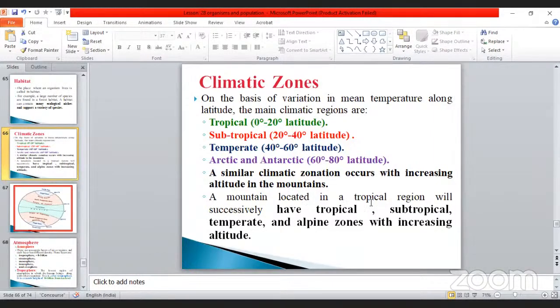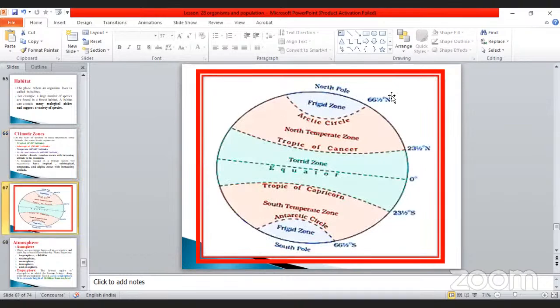A mountain located in the tropical region will successively have tropical, subtropical, temperate and alpine zones with increasing altitude. Already we discussed these things also. 66 degrees north and 66 degrees south are the Arctic and Antarctic. The temperature will be very low, minus 190, 160, like that. Gradually toward the center the temperature increases, and again the same process is repeated.